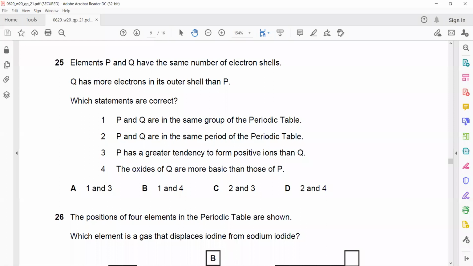In this question 25, elements P and Q have the same number of electron shells. Q has more electrons in the outer shell than P. Which statement is correct? They have the same number of electron shells, but Q has more electrons in the outer shell as compared to that of P. So which statement is correct for question 25?